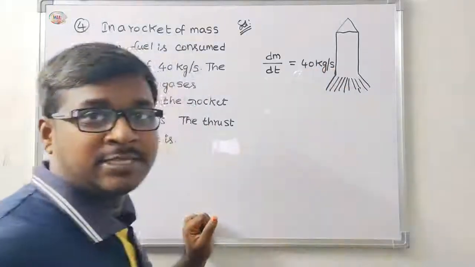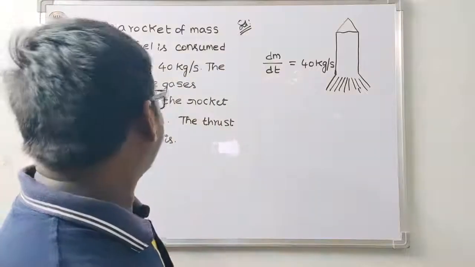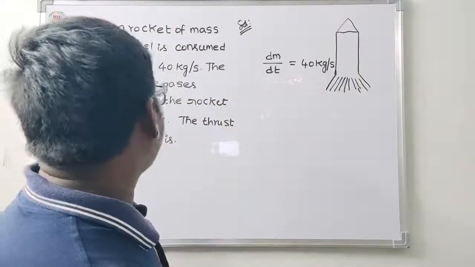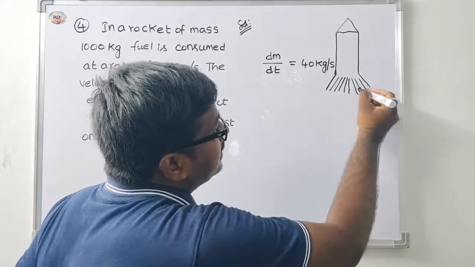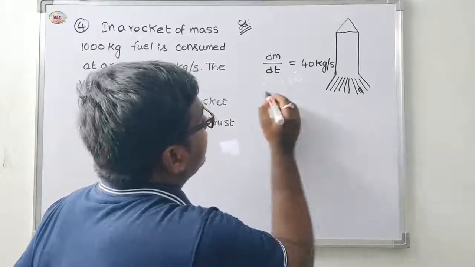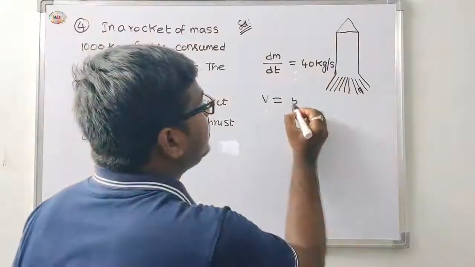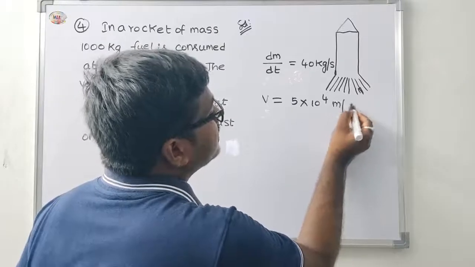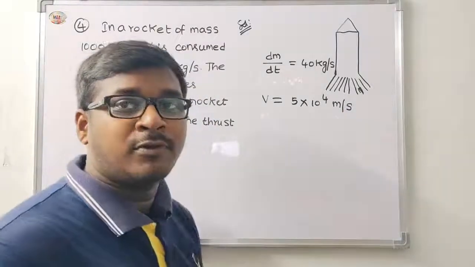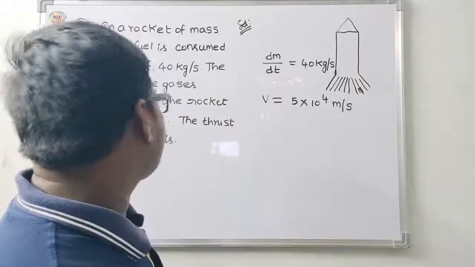The velocity of the gases ejected from the rocket, then v is equal to 5 into 10 power 4 meter per second. Then find out the thrust on the rocket.